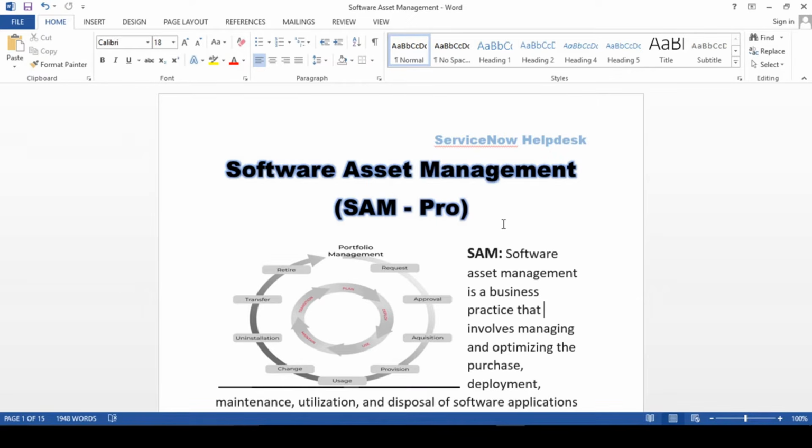First of all, we will understand what software asset management is. I will give you guys a practical example. Let's say we are going to use Microsoft Office, and we are running a company with 50 resources, and for all those 50 resources we have to purchase a laptop or desktop. Purchasing a laptop and desktop and maintaining it throughout the life cycle comes under asset management, meaning hardware asset management. But what else can we cover in software asset management?